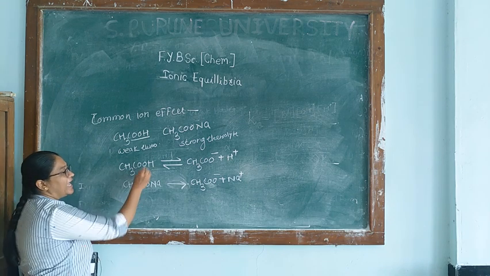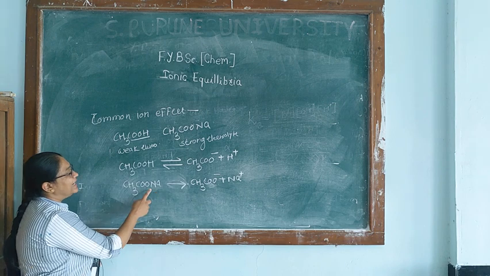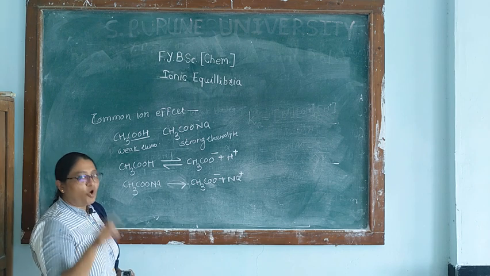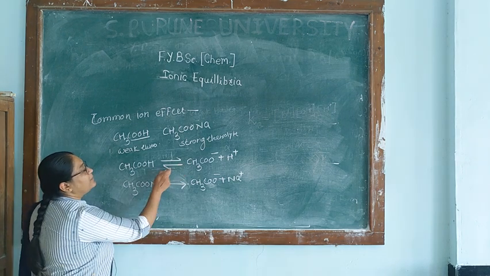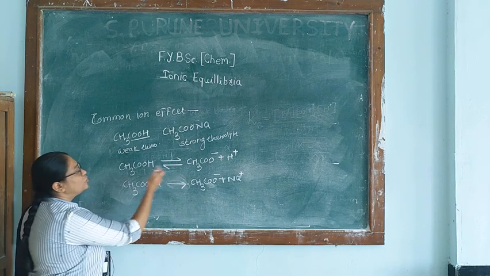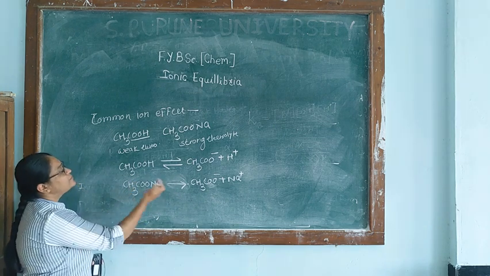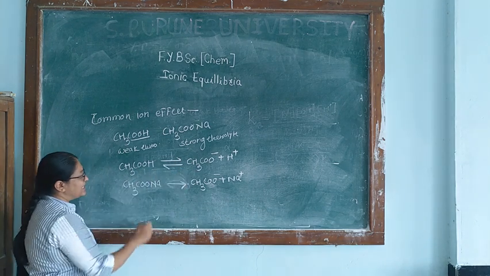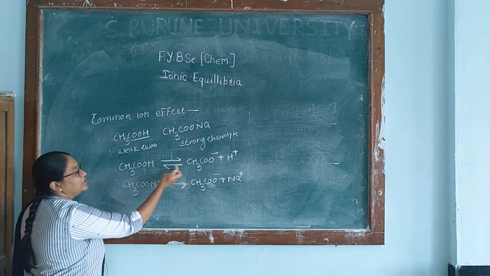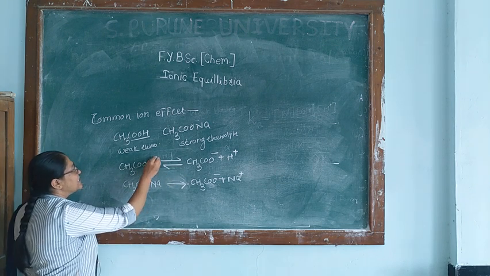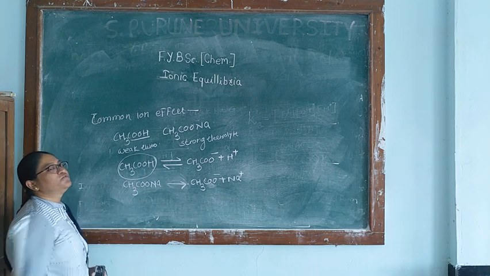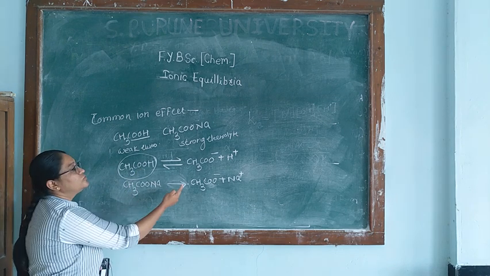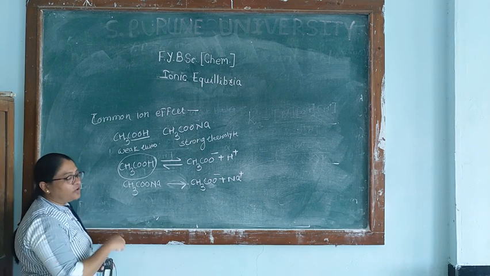When the aqueous solution of acetic acid is added with a small amount of the aqueous solution of sodium acetate, it is observed that the equilibrium in this reaction shifts towards the left. Equilibrium shifts towards the left means the dissociation reaction rate decreases and the backward reaction rate increases, and more of this unionized form is formed. The acetic acid in the unionized form is more formed.